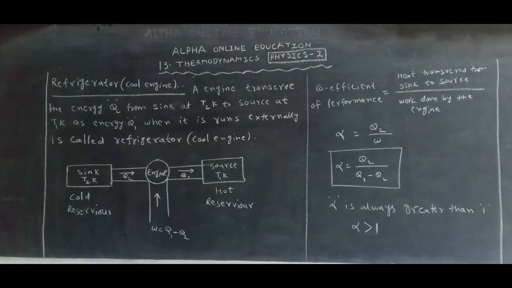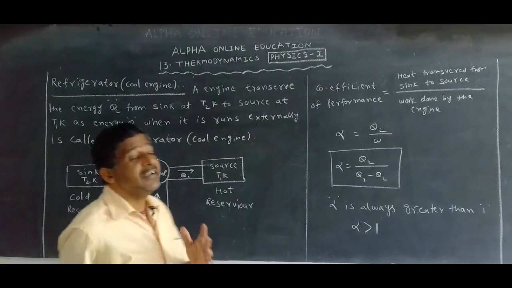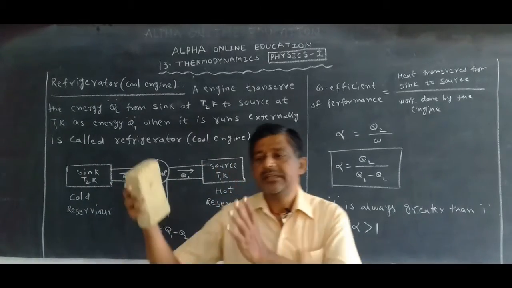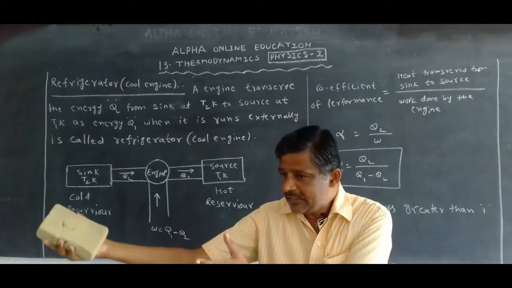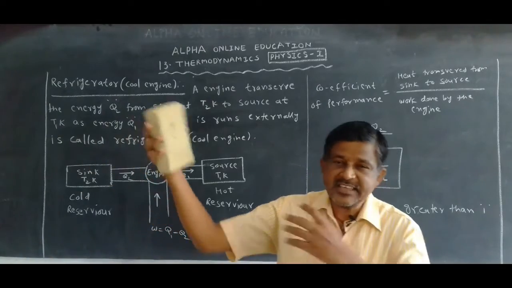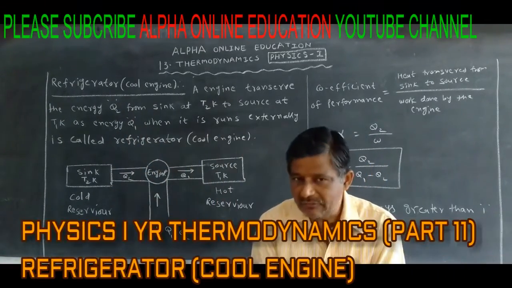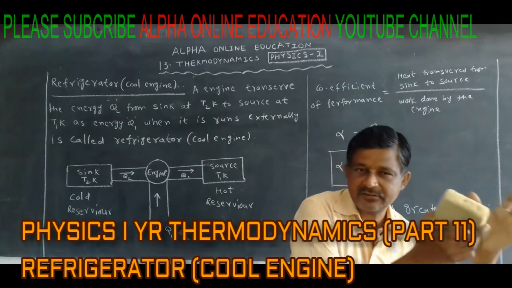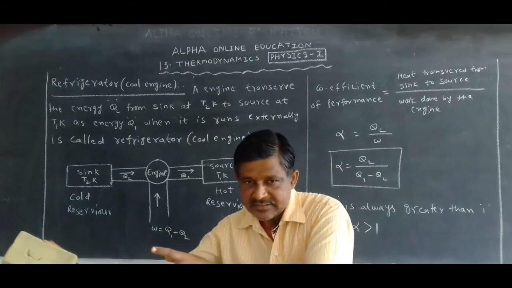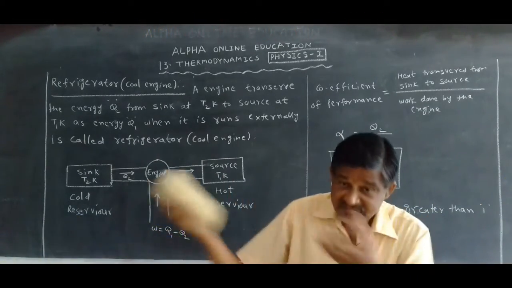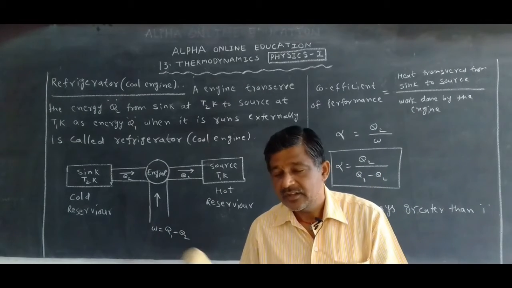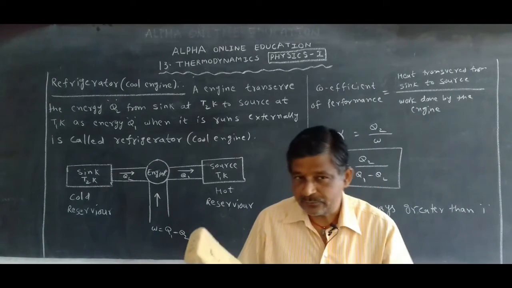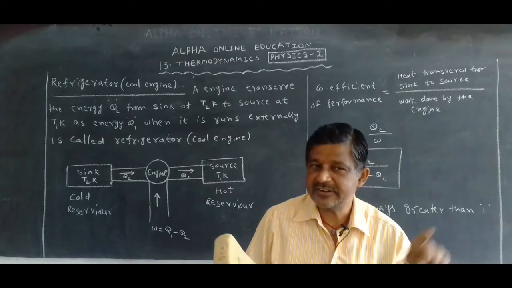First you listen, then afterwards I will write on the board. Heat engine and cool engine. In a heat engine, it receives the heat energy, does the work, and the remaining energy is given to the sink. Here the engine receives the heat energy, then it works, and the remaining energy is given to the sink.